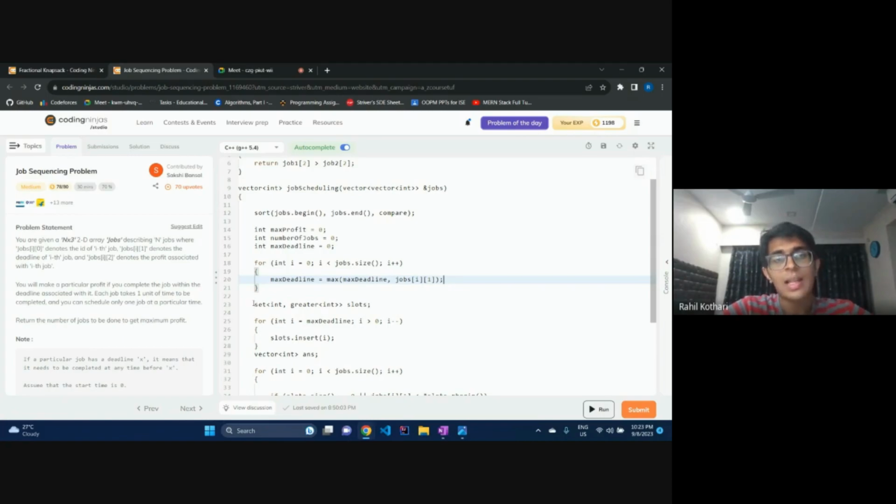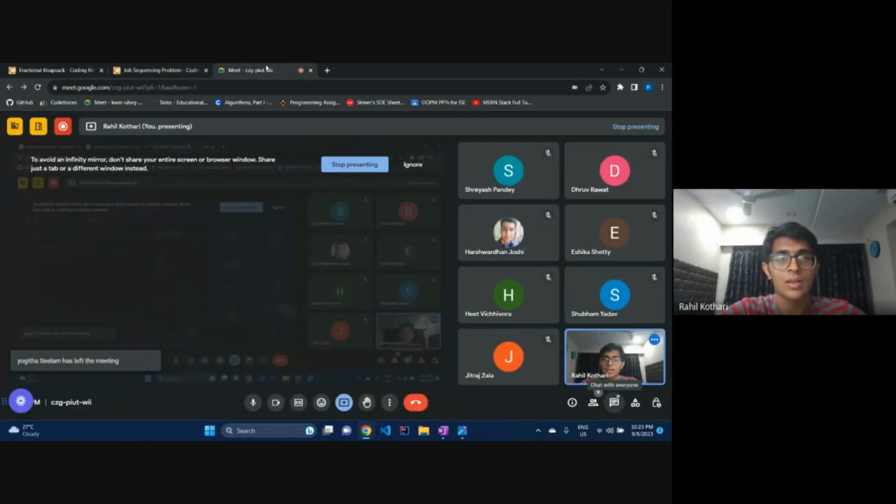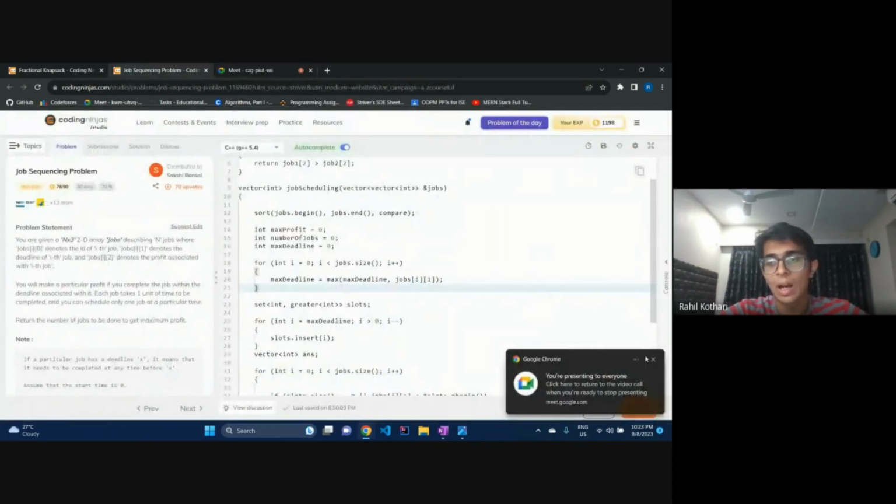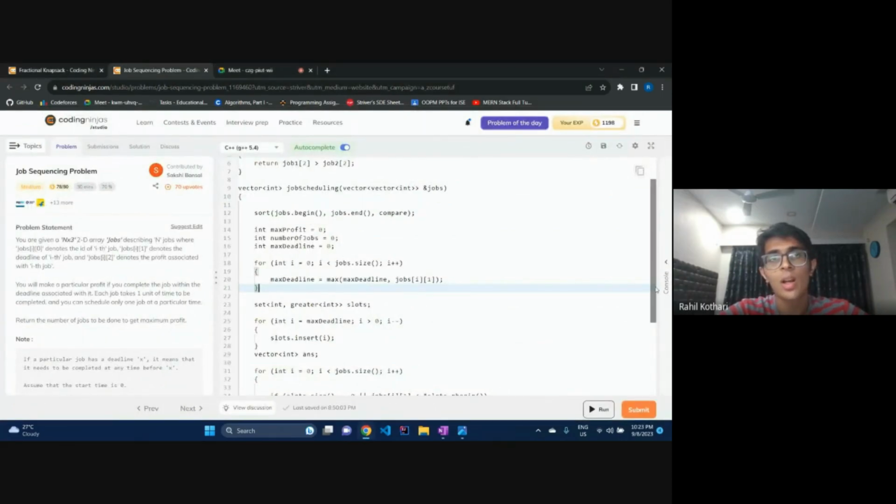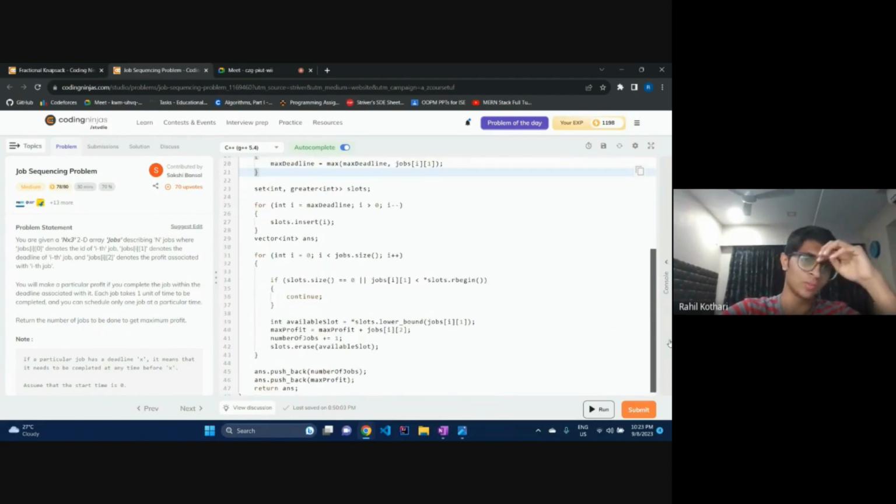I'll use a set. Actually, the thing with this problem was that it was very restrictive on the method you can use. If you use a method that is a little slower, it will give you a time limit exceeded on 2 or 3 test cases. So that's why this set method will be used. Otherwise, on some other platform, you will find that you can use a vector or an array also. But over here, I'm using a set to make it as efficient as possible.